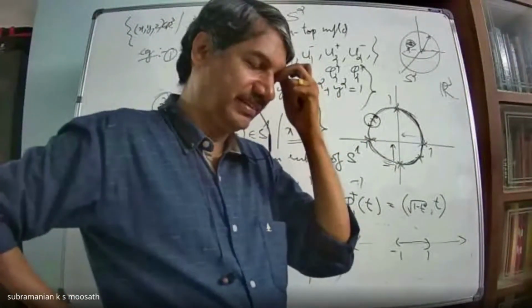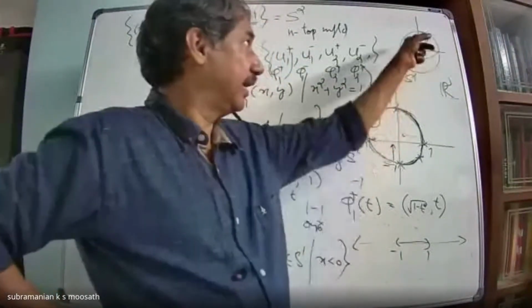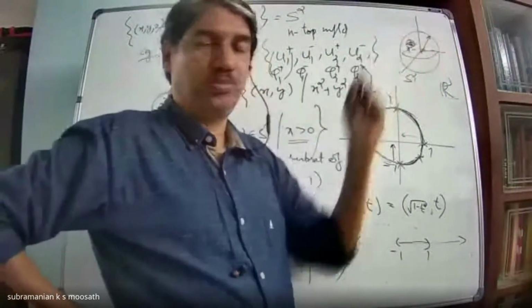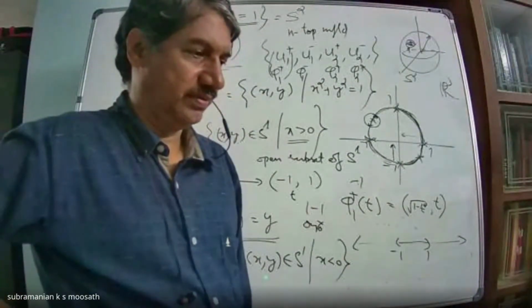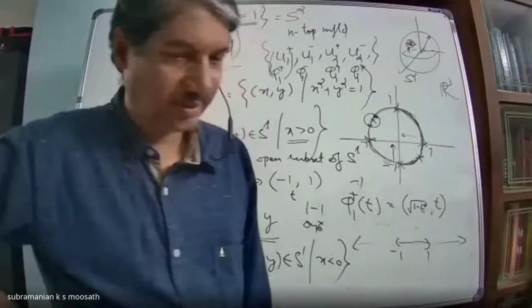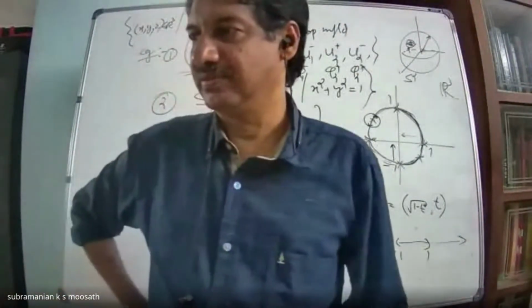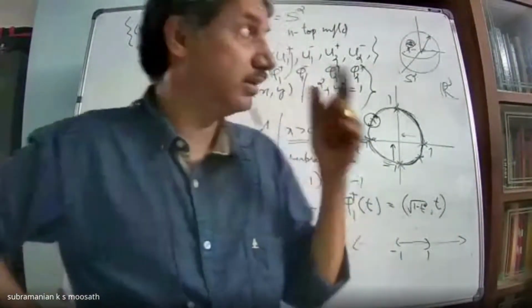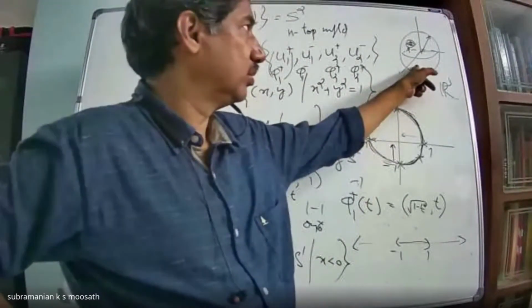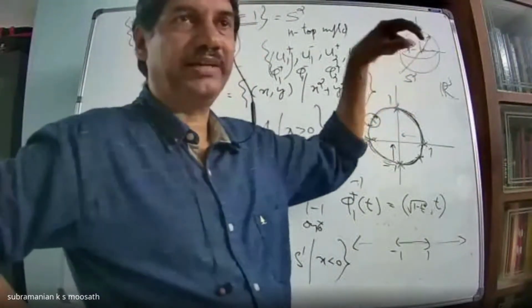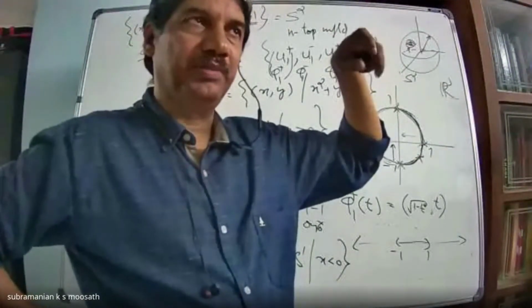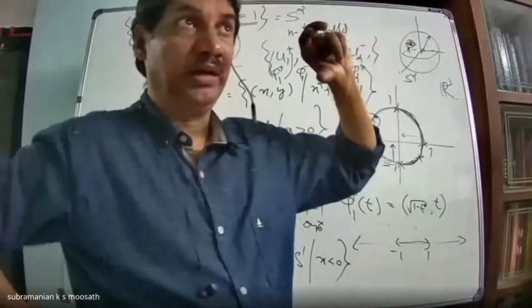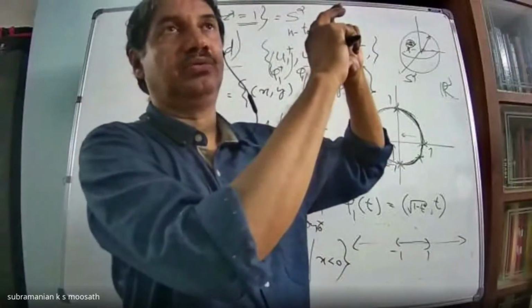Then intersect with the football at the point P. P is a point in this S2. Now you intersect the ball centered at P, that means the solid sphere centered at P, with this football. What will you get?